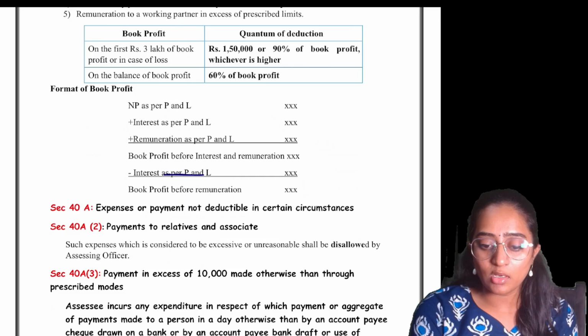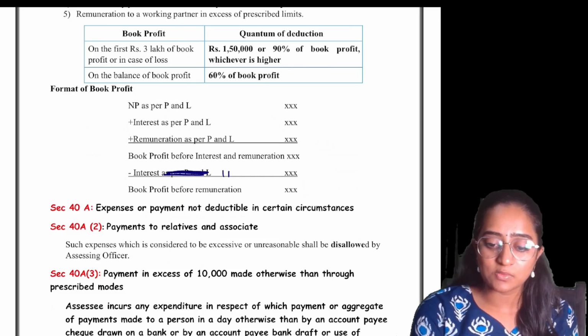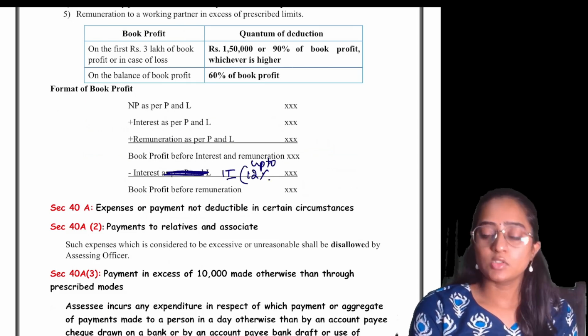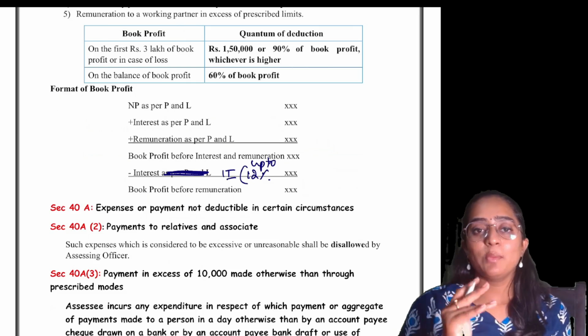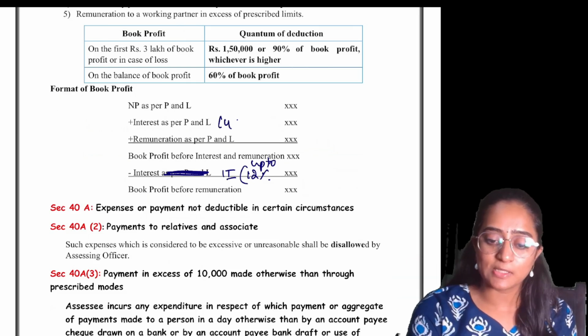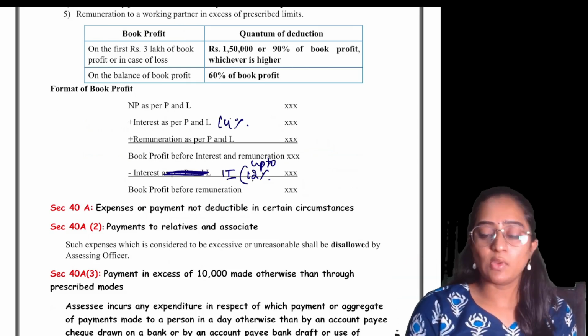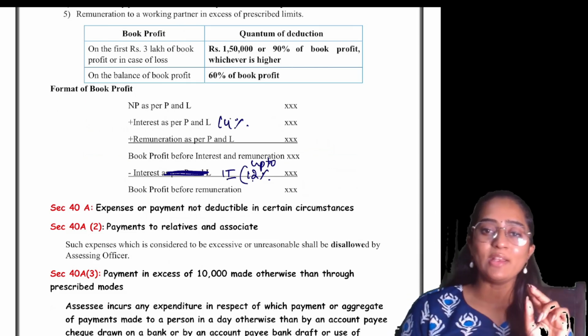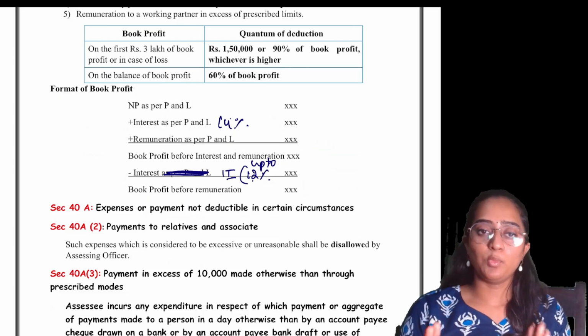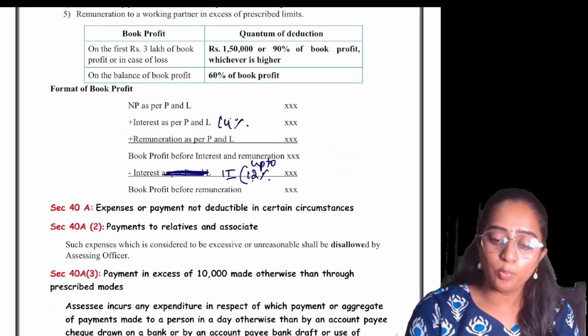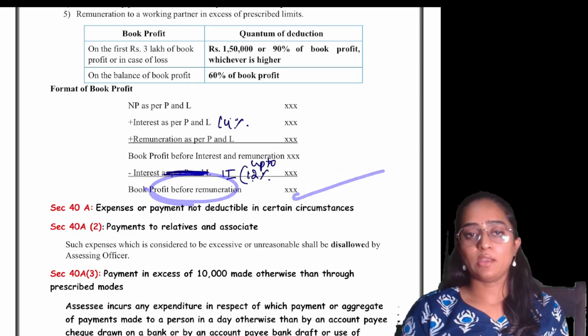Now you will subtract your interest as per income tax, which is allowed. That is, up to 12% you are going to subtract. Remaining, suppose if it is 14%, 14% minus 12% leads to 2% only. You can do one net figure or you can write it separately. Both are accepted. Then you will get the book profit before remuneration.